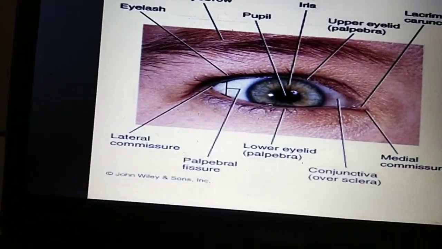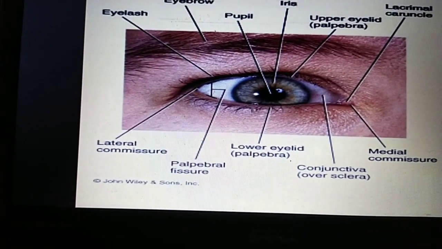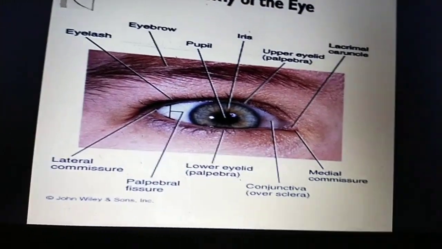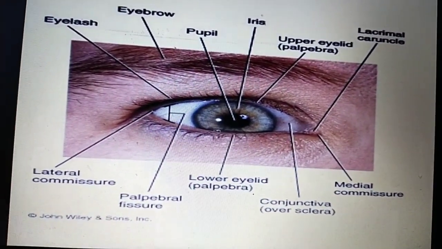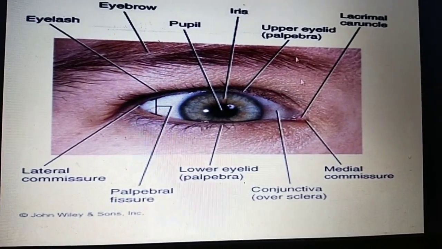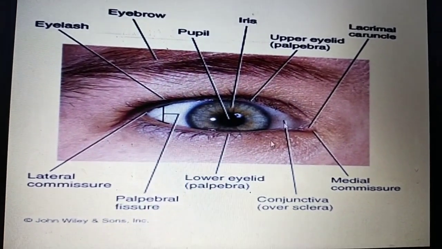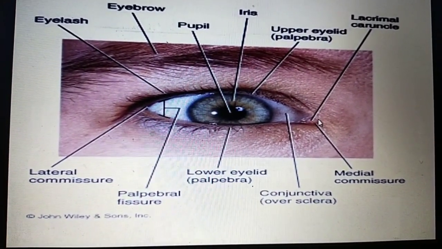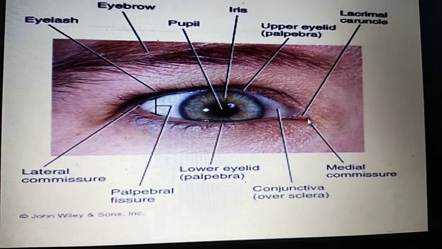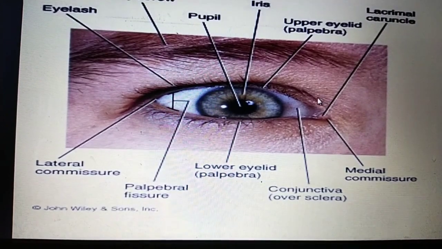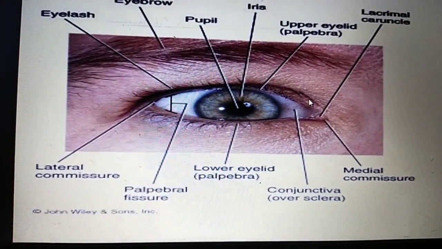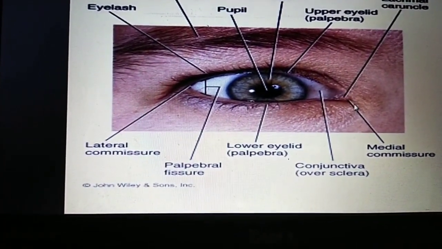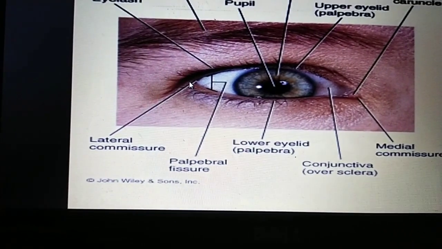One thing: commissure means the line where the upper and lower lips or eyelids meet. This is the upper lip and this is the lower lip, and here they meet. This meeting junction is called a commissure. The word commissure means join or junction in Latin. The eye has two commissures: one is the medial commissure, and the other is the lateral commissure.